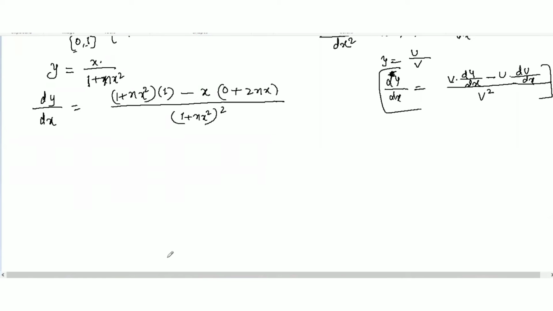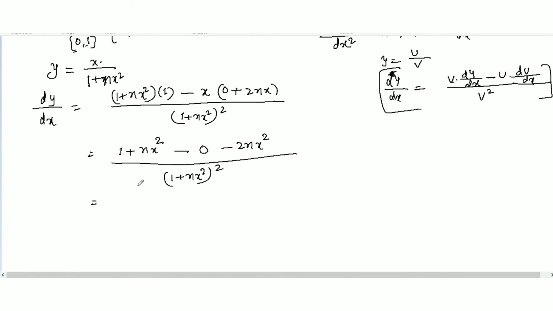Now the next step will be here. We will open this: 1 plus nx square, multiplied, minus 0 minus 2nx square over 1 plus nx square whole to the power 2. Now we have here 1 and nx square minus 2nx square, we will subtract it. So we will get 1 minus nx square all over 1 plus nx square whole square. This is your dy over dx.